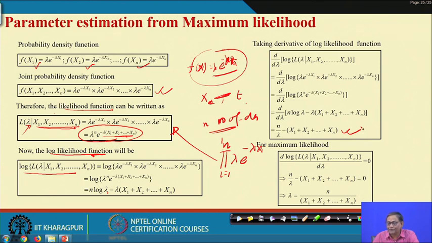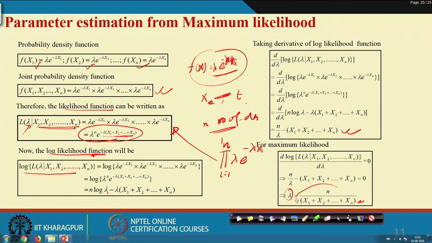You can go for the second order condition to check whether it is a maximum or minimum, but we are not going to that level; it will definitely be a maximization case. Setting this value to 0, you get lambda equal to this. With x1 to xn meaning t1, t2 to tn, this is nothing but 1 by MTTF, mean time to failure.